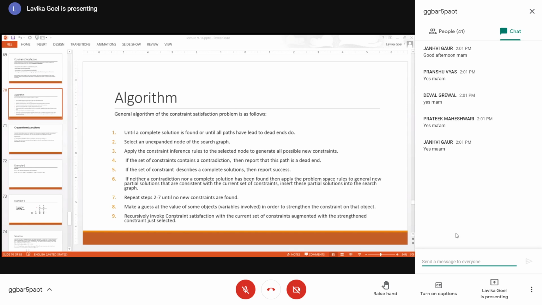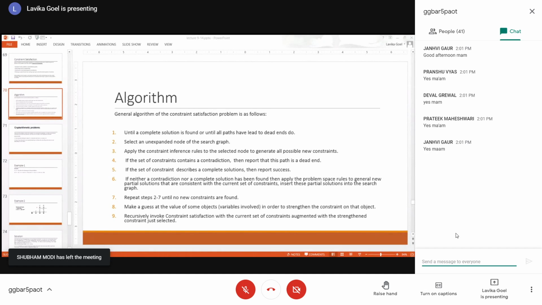Those constraints are there, but you cannot progress further because you cannot derive any more new constraints. So in that case, you make a guess at the value of some variable in that constraint. Fine. So you take a constraint and you make a guess at the value of some variable in that constraint in order to strengthen that constraint. Now you have done value guessing for that variable, so your constraint will become even stronger, right? So you get a new constraint out of the existing one, a stronger constraint because you have replaced the value of the variable.